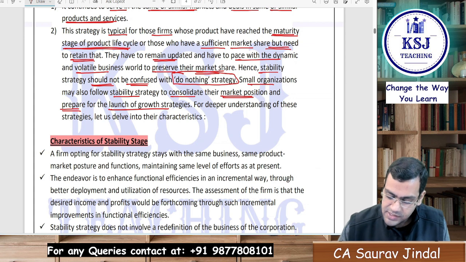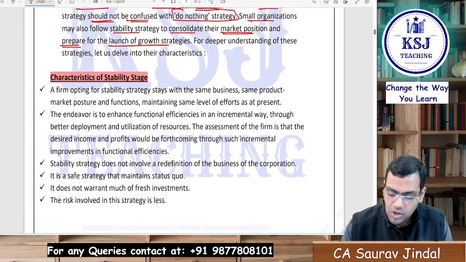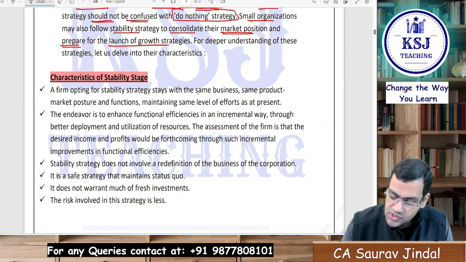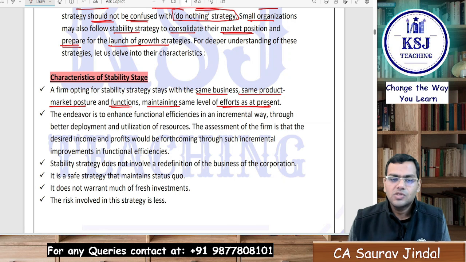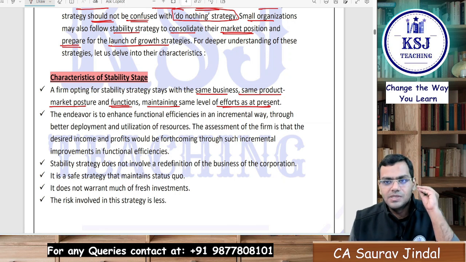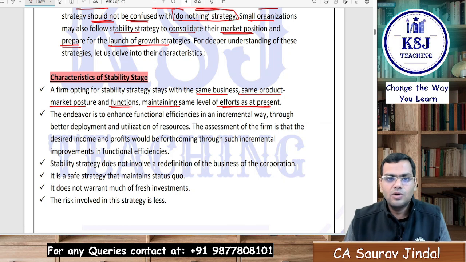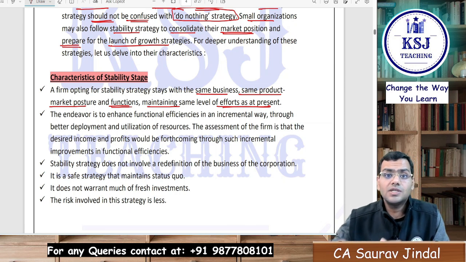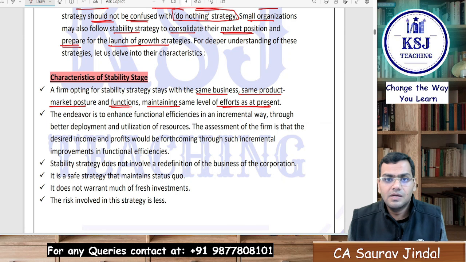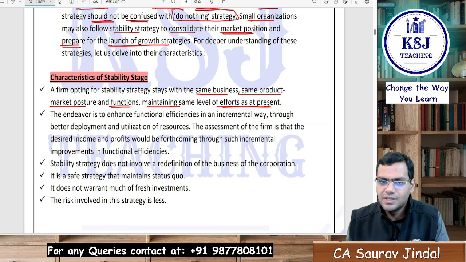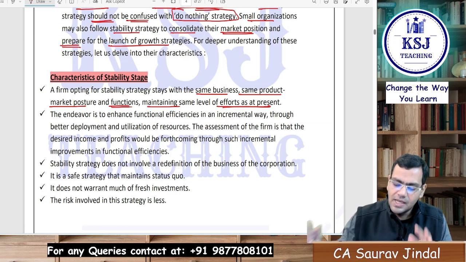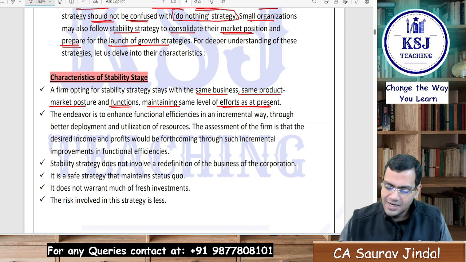For a deeper understanding, let's delve into the characteristics of the stability strategy. A firm opting for stability strategy stays with the same business, same product, market posture, and the same functions, maintaining the same level of efforts as at present. So that is what I told you. They are not trying to push themselves beyond the limits. Whatever they are trying to do, they are trying to do in the present conditions. They are trying to maintain their present conditions in the best way, right? Whether it is serving the present customers in the best way, or getting a few new customers and serving them in the right way. The same product, the same market, same business, same functions, maintaining the same efforts.